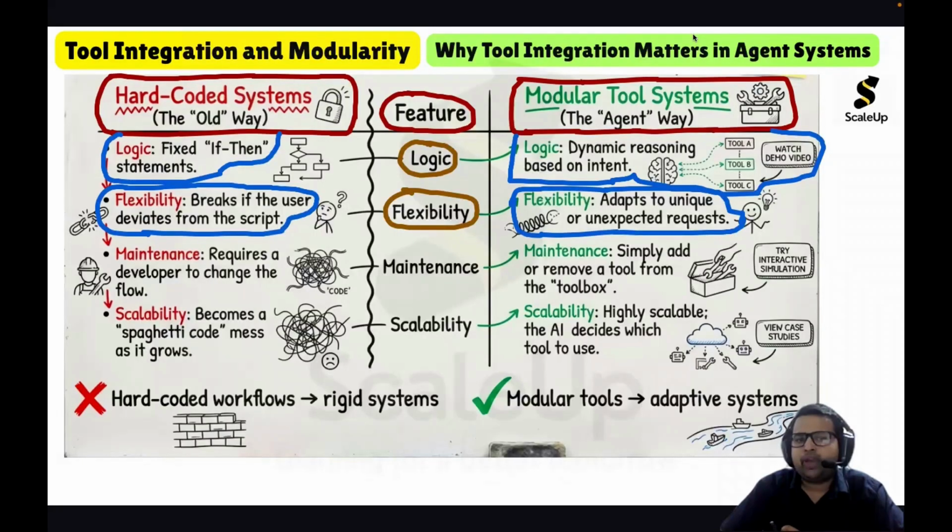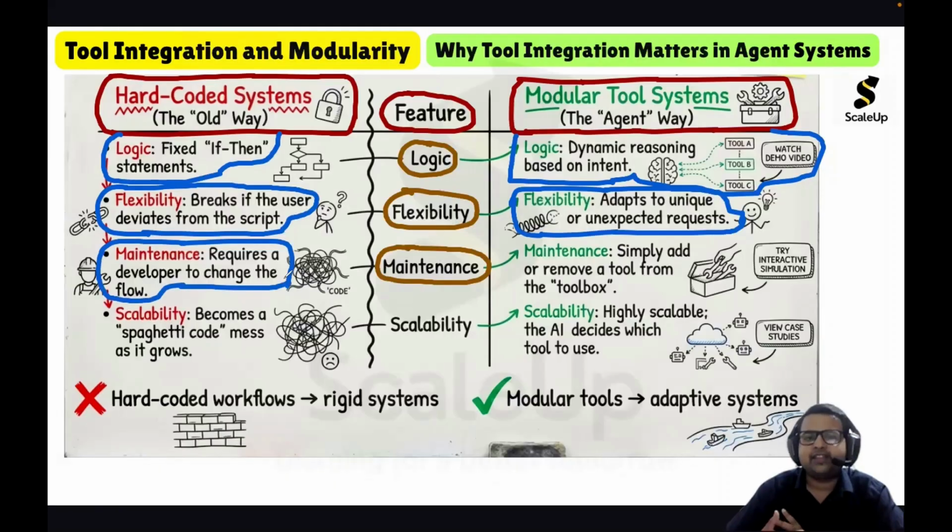Now, if we compare hard-coded systems with modular tool systems and consider the maintenance feature, hard-coded systems require a developer to change the flow, because it is based on fixed rules. Any changes in the business logic or in the system require a developer to change the flow.